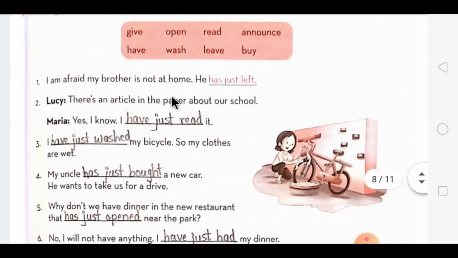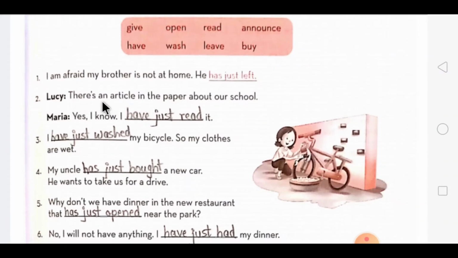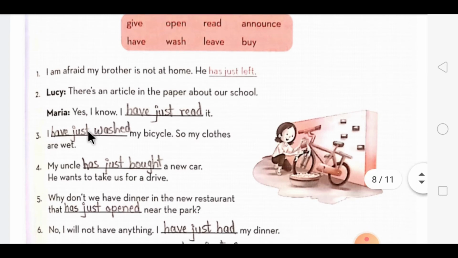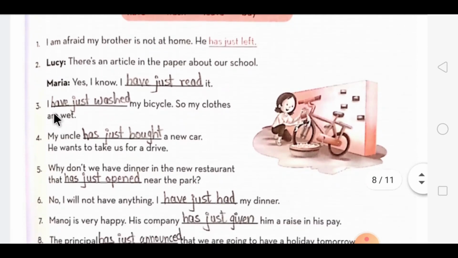Then the second one, Lucy says, there's an article in the paper about our school. Maria replies, yes, I know. I have just read. V3 form will be read it. Then the third one is, I have just washed.